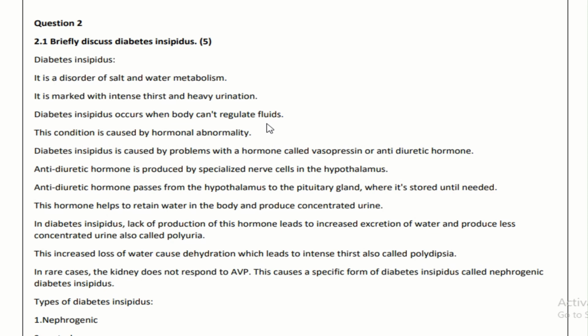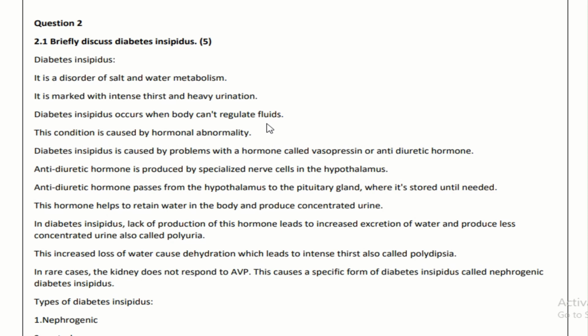Let's begin. Question number 1 is briefly discuss diabetes insipidus. Diabetes insipidus is a disorder of salt and water metabolism. It is marked with intense thirst and heavy urination. It occurs when the body cannot regulate fluids. This condition is caused by a hormonal abnormality.